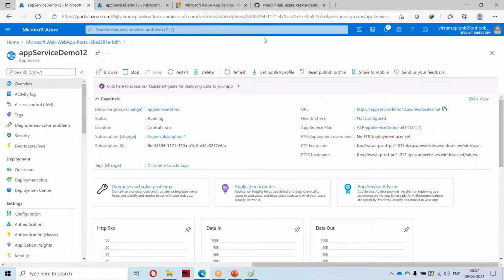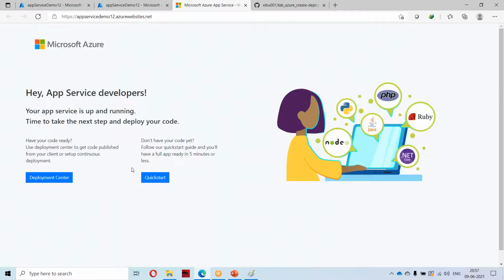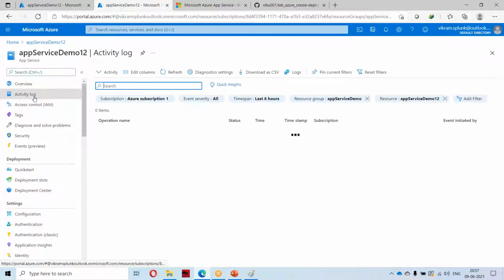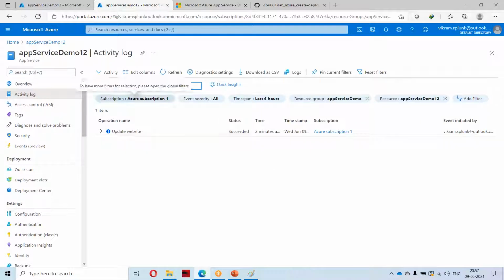Okay, here I am having this URL. When I launched this app service, I'm getting this page. We'll go through some options. This is the activity log. This activity log will tell you what the happenings or updates are that have happened to this particular app.